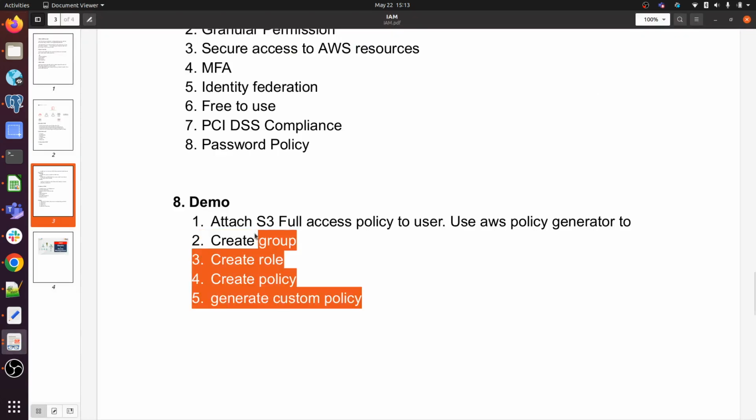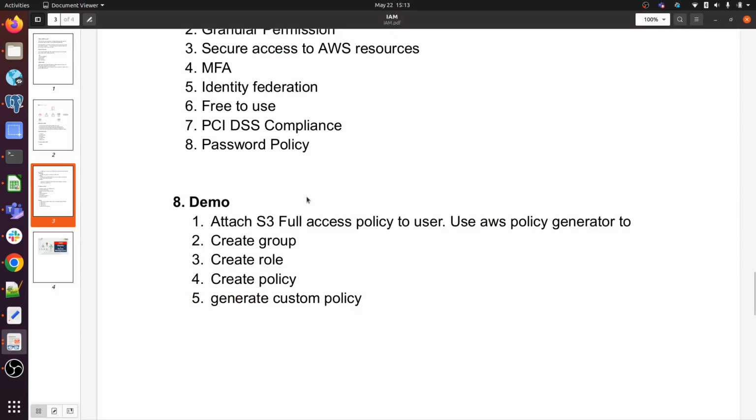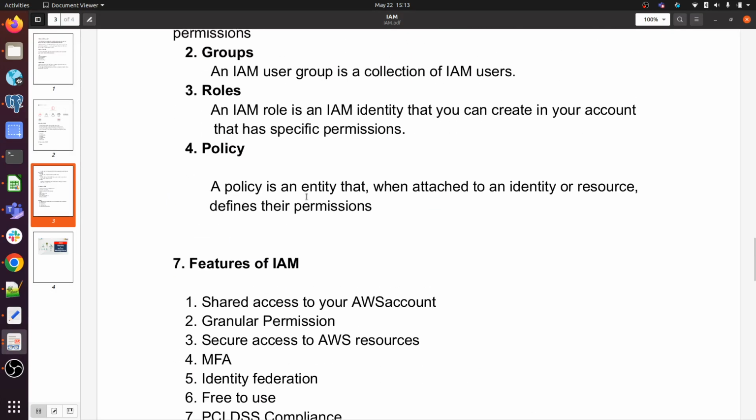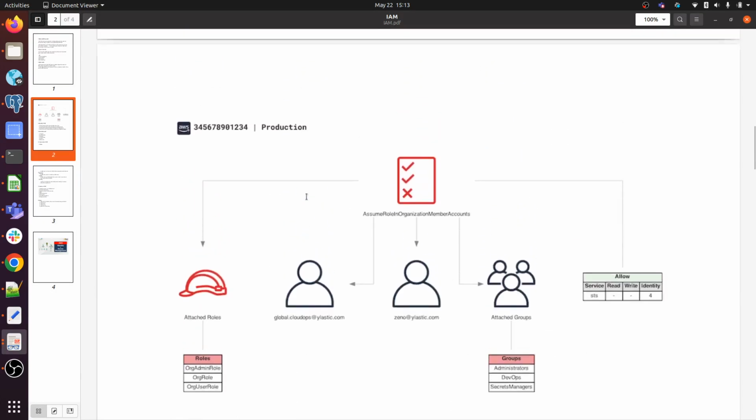So I have shown you everything that comes under IAM, identity and access management.